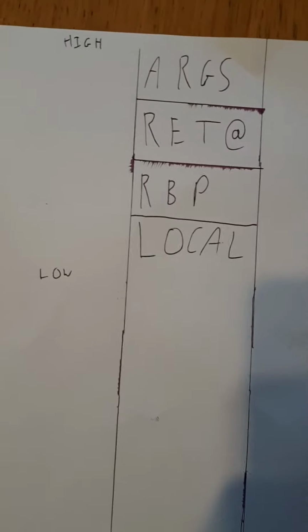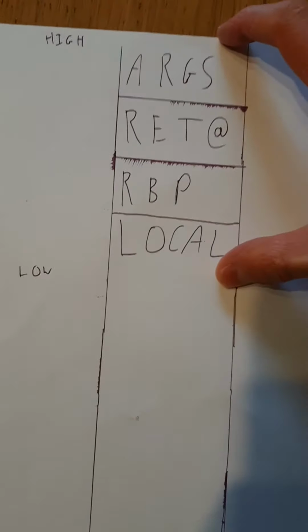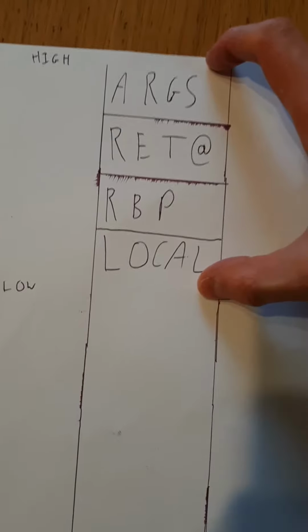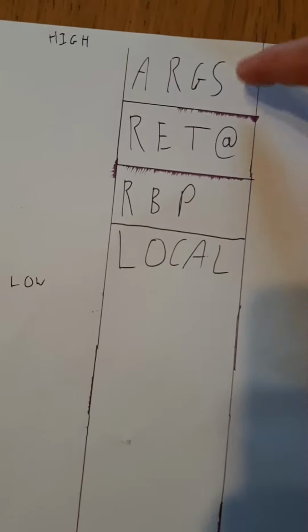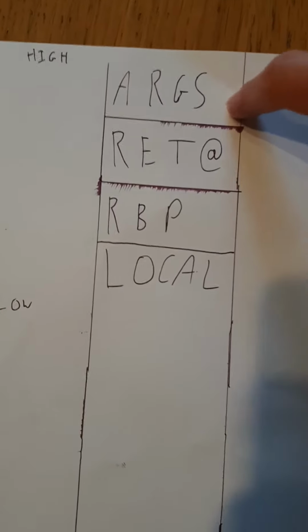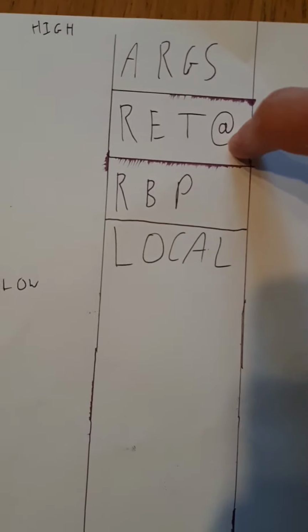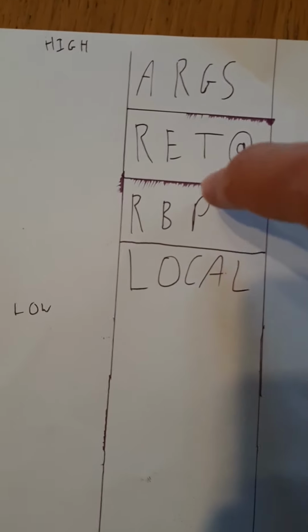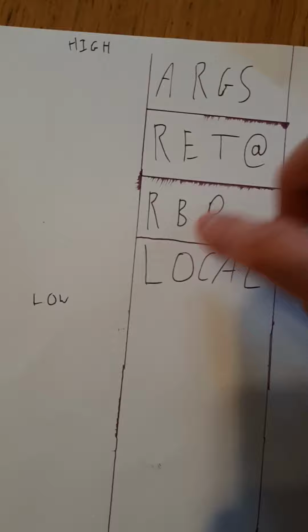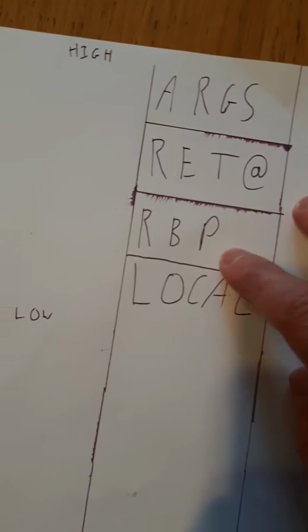The stack is a special part of memory which is made up of stack frames, and most functions are going to get a stack frame which is reserved for their use. This is what it looks like on x64 on Linux. It starts with any arguments which were not passed in registers, then the return address to get you back to the caller, then a pointer to the stack frame for the caller, although sometimes this is omitted for optimizations, and then any local variables which this function needs.